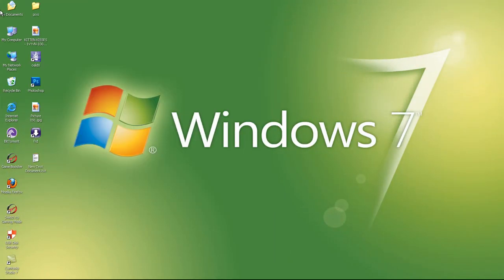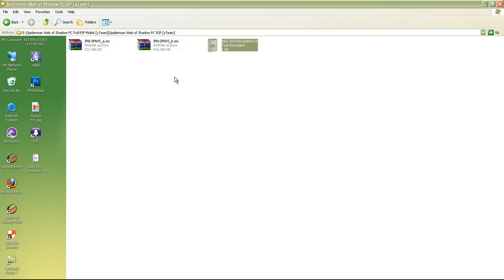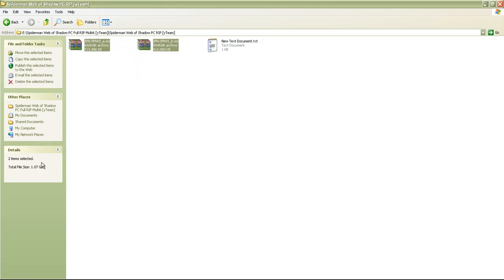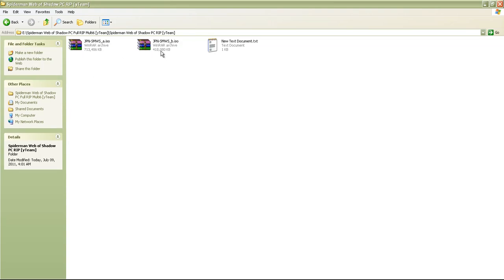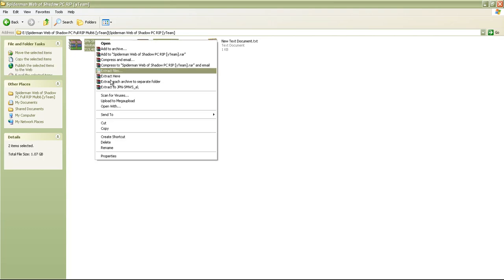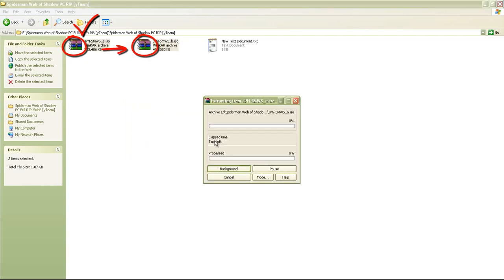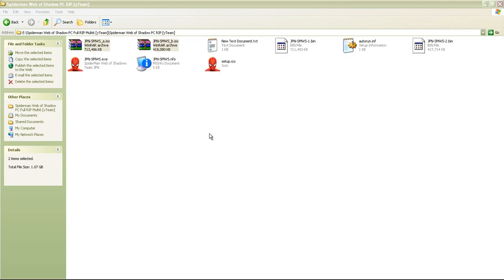So when you download these parts, you see these RAR files. This is also an ISO file. So yeah, it is only 1.07 GB. So you have to extract them here, and when you extract them, let's see. So when it's loaded, after completing the extracting, you get these files.